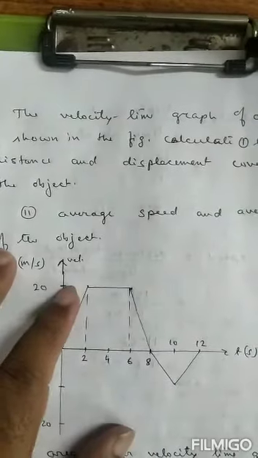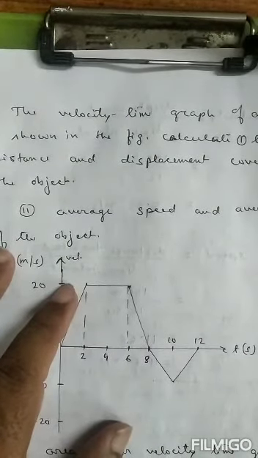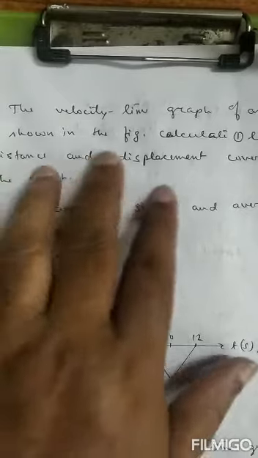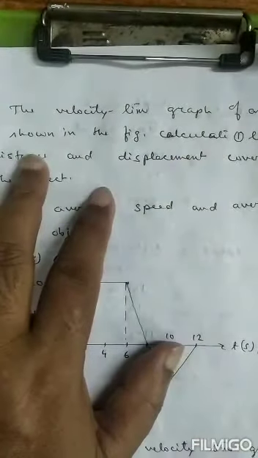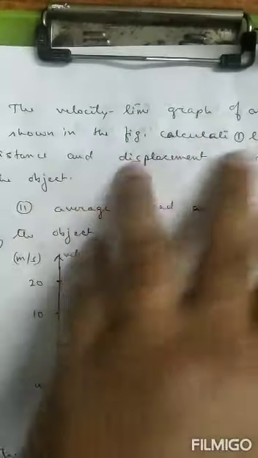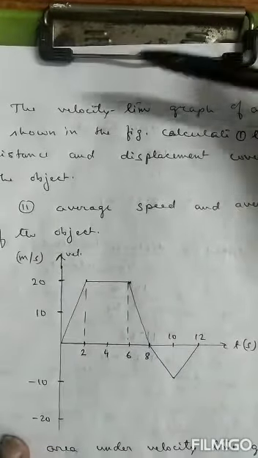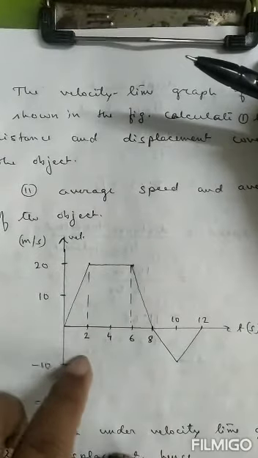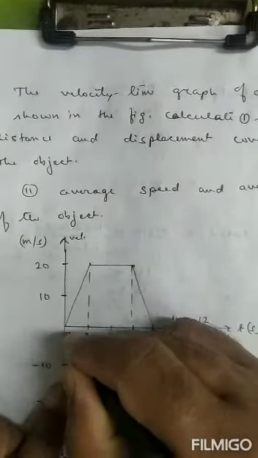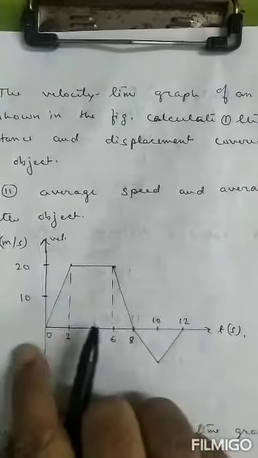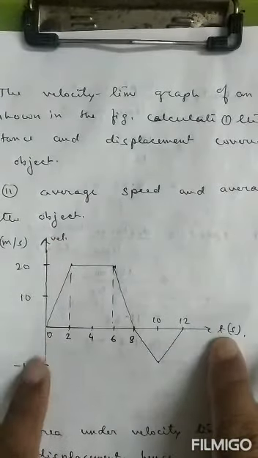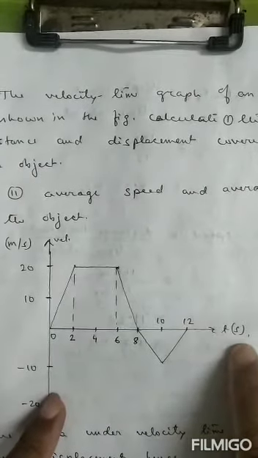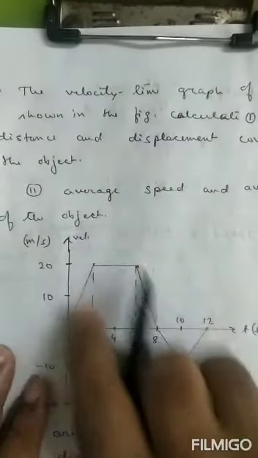Now we are going to discuss about numericals. Okay? The velocity time graph of an object is as shown in figure. So this is the velocity time graph of an object. This is velocity axis, this is time axis. Time is in second and velocity is in meter per second.